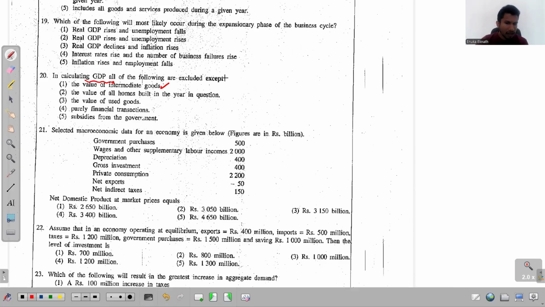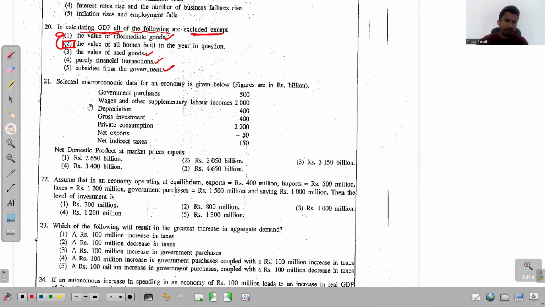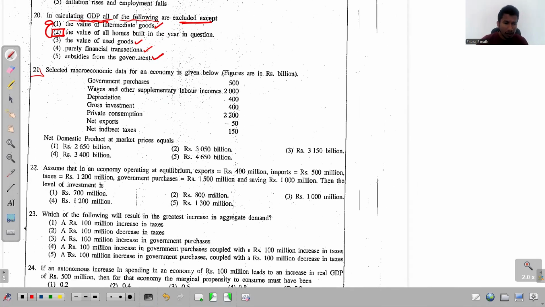because there is this value addition in the economy. So now what is the question? In calculating GDP, all of the following are excluded except one thing, and this is the one that we do not exclude. We should include this when calculating the GDP. The third one, the value of used goods. Yes, it's true that we ignore them. Purely financial transactions we ignore. Subsidies from the government, which means simply the transfers, even the transfers we ignore. And all these other four we ignore except the second one. And that's the answer for question number 20. Those are easy ones. Alright, now look at this question number 21.